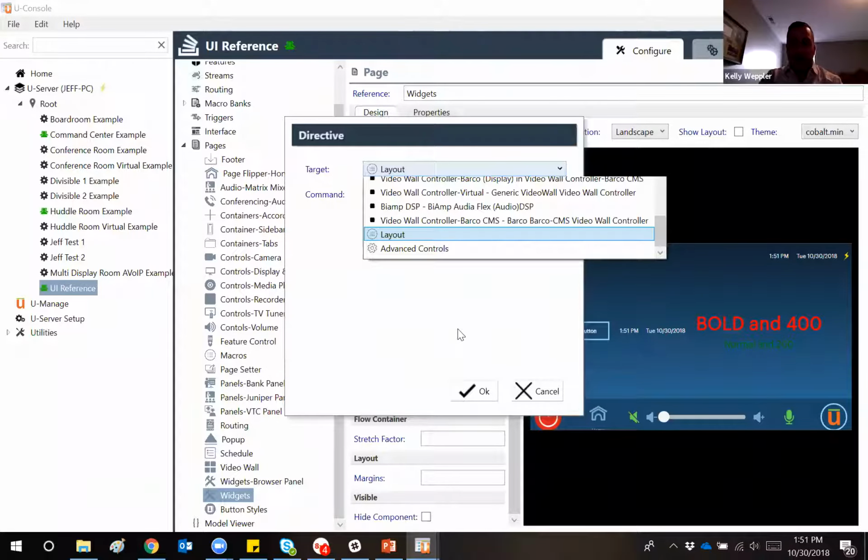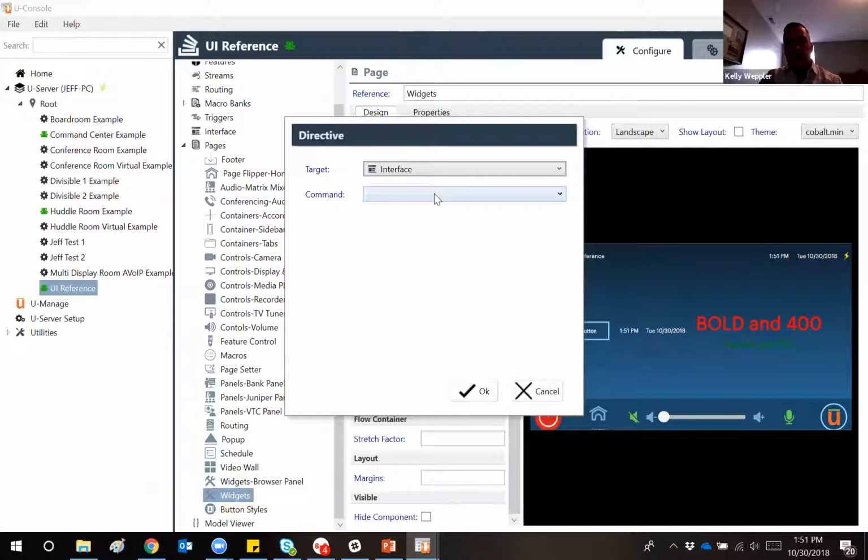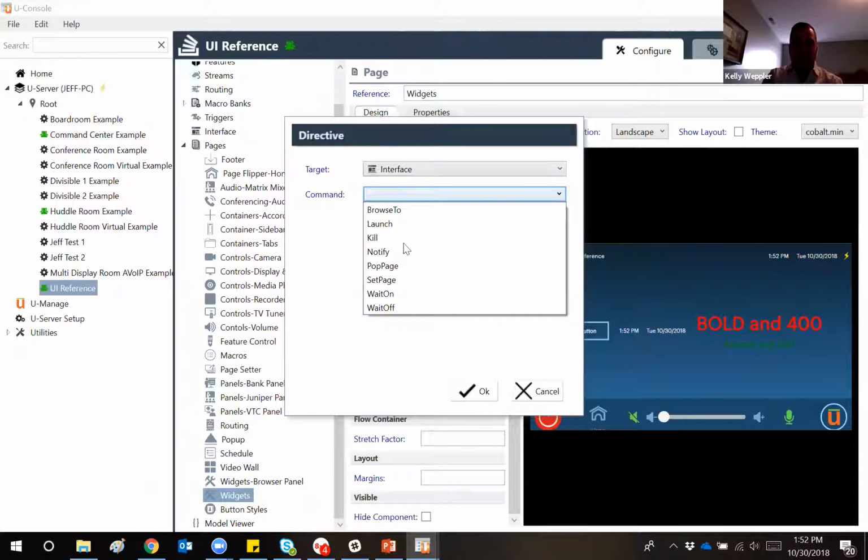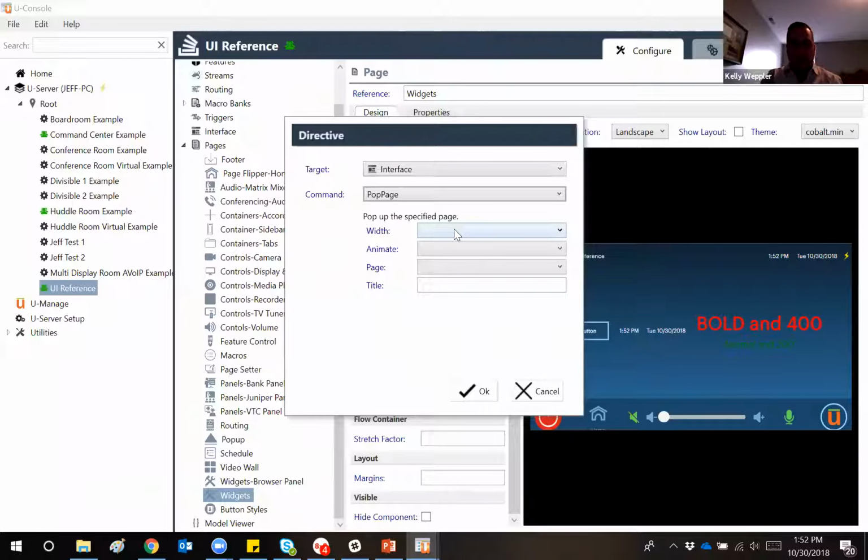I have interface options. So if I wanted to have like a pop-out window, for instance, I wanted to embed a button down in the footer that would create a pop-out, and then I could embed controls on that pop-out window or that page, I could do that here. So I can do an interface pop page, select my width and my animations and the page that I want to go to. But really, again, anything that can be done in a macro or a routing statement or a system command or an interface command can be done here through this new widget button component. There's a lot of flexibility to it, and you can do virtually anything that you'd like here with it.